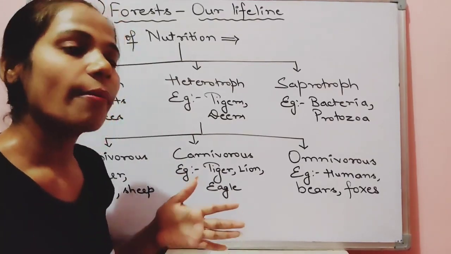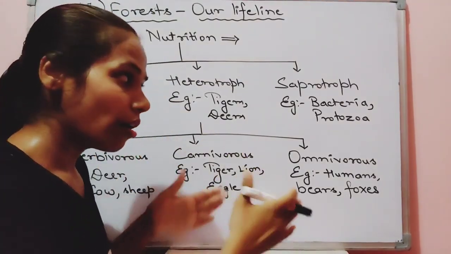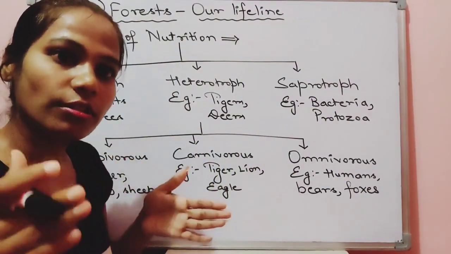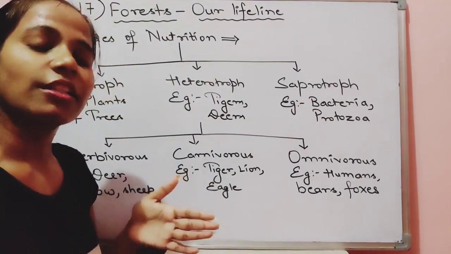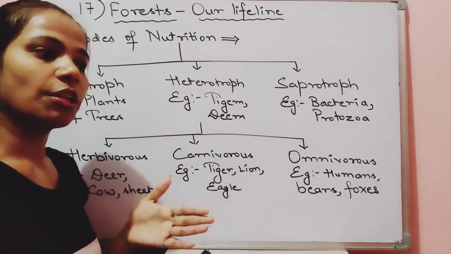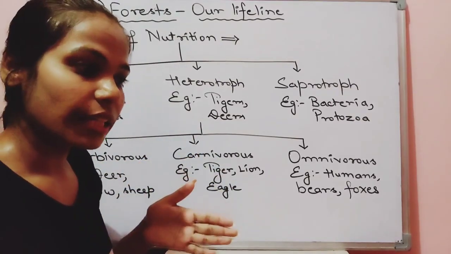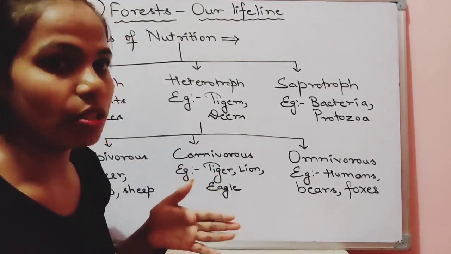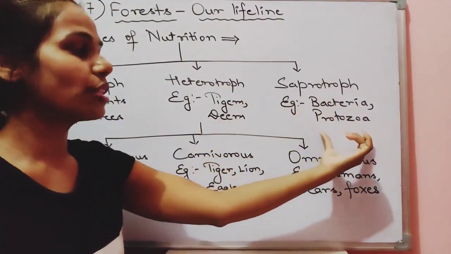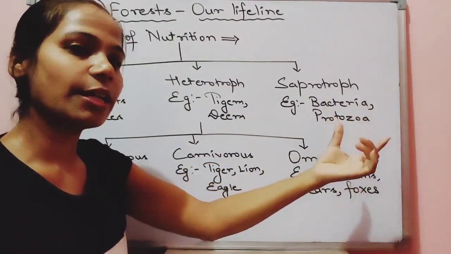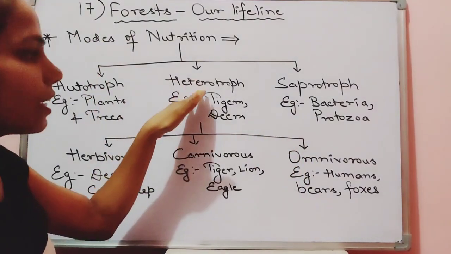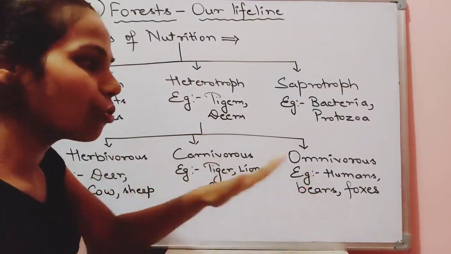Why is it so? Because the saprotrophic organisms act upon that dead matter and convert it into simpler nutrients. Fine. And those simpler nutrients again get mixed up with the soil and are taken up by the plants for the new germination. Are you getting? So, saprotrophic mode of nutrition has the examples of bacteria and protozoa, that is microorganisms. Then next, under heterotroph we are having three more modes of nutrition: